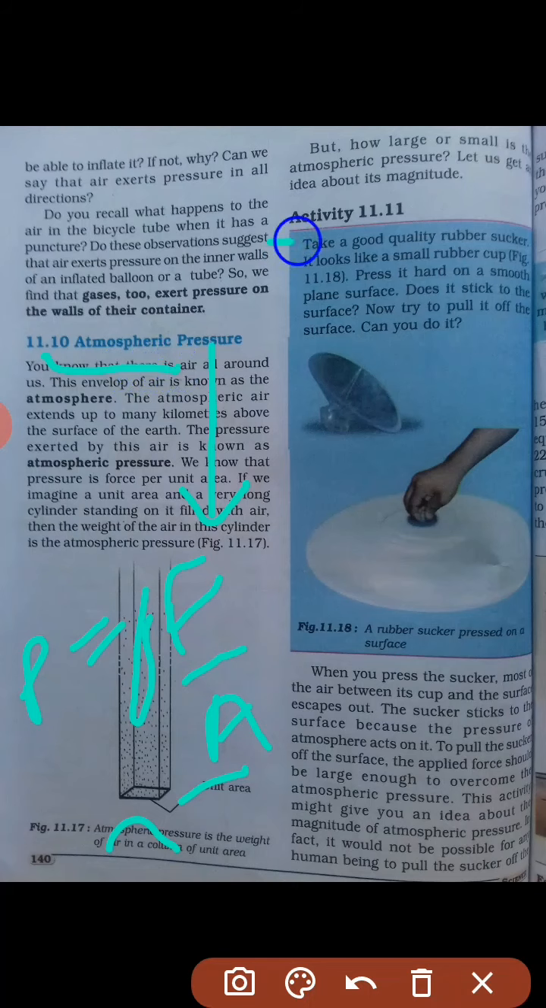For example, here in activity 11.11, you can see a rubber sucker. We use this to fix on the wall to hang something, with one end as a hook, and this curved surface we fix on any plane surface like a mirror. You can keep it and fix it. So what will happen? The air inside it will be taken away completely when you press it. In this activity you can read it.